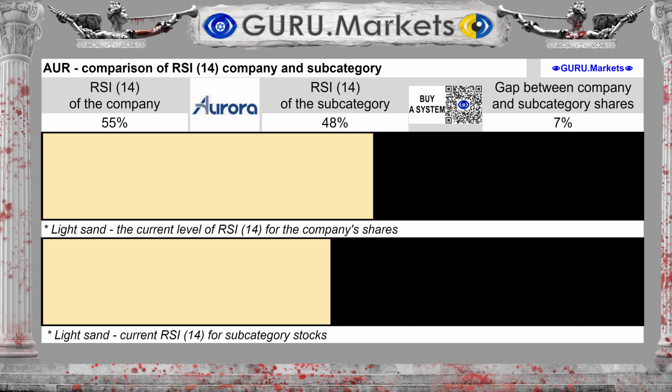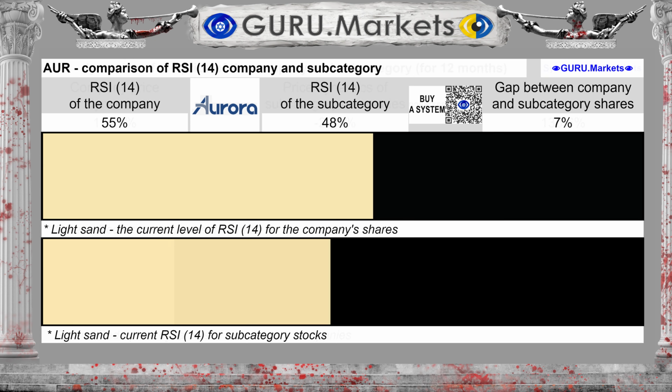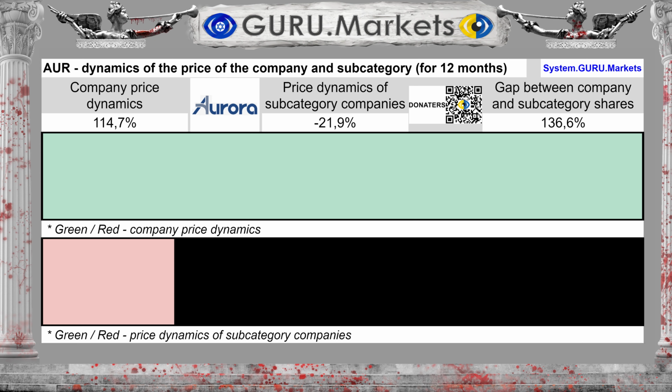On average, the subcategory's securities are quoted lower than the company's Aurora Innovation Inc. Comparing the price movement of the company's shares Aurora Innovation Inc. and subcategory companies, we see that over 12 months the company's shares showed a change of 114.7%, against the price dynamics for the subcategory of -21.9%. This definitely doesn't mean anything, but we need to keep this fact in mind.